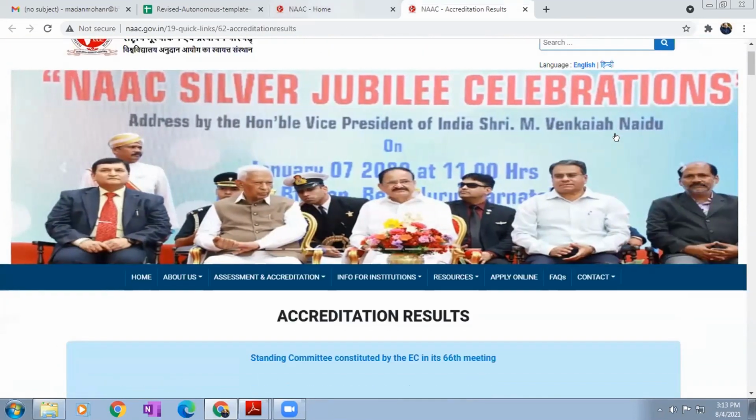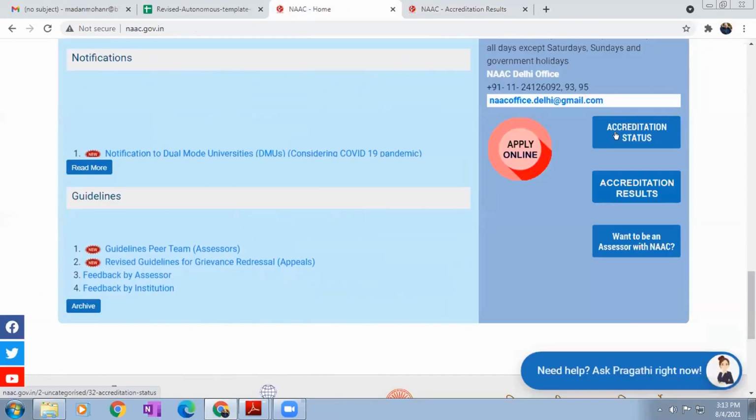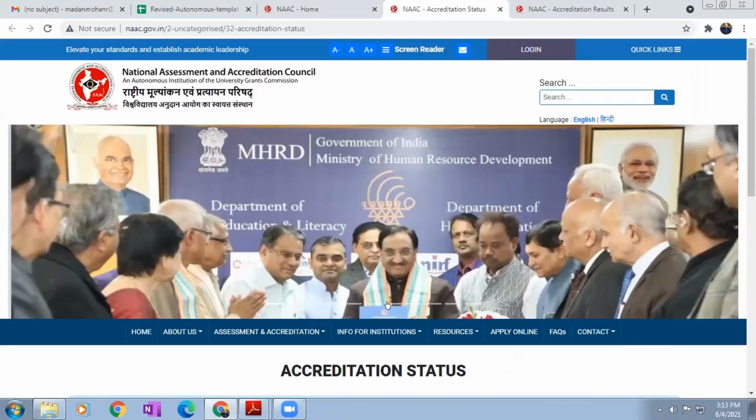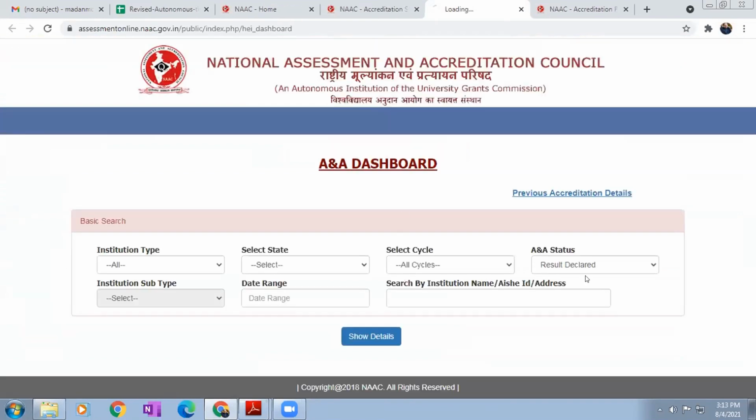If you want to see other colleges with their accreditation grade and accreditation reports, everything is publicly available here. You can click on accreditation status, the accreditation status of universities and colleges. Now here one search box is displayed. You can select even your own college if it is already accredited.